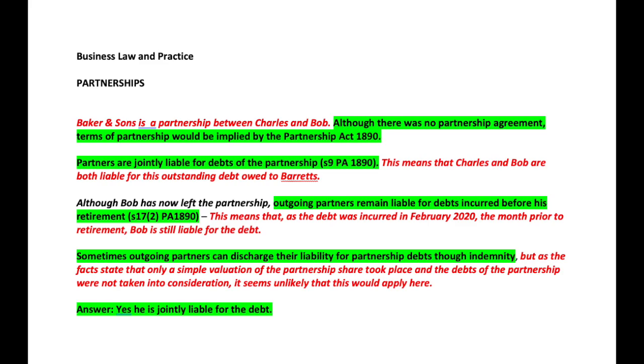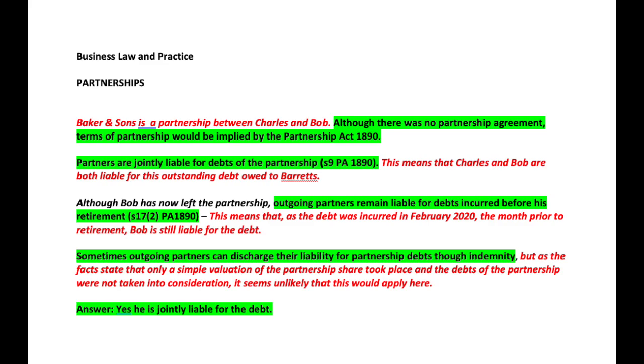So I'll show you how this works in practice from a practice question that I answered as one of my revision tasks, and this is about partnership and whether an outgoing partner would remain liable for debts incurred before he left the partnership. What I've done firstly is set out whether there was a partnership, because on the facts there was no partnership agreement. So whilst there was no partnership agreement, the terms of the partnership would be implied by the Partnerships Act 1890. So there's the law and there's the fact applied together.